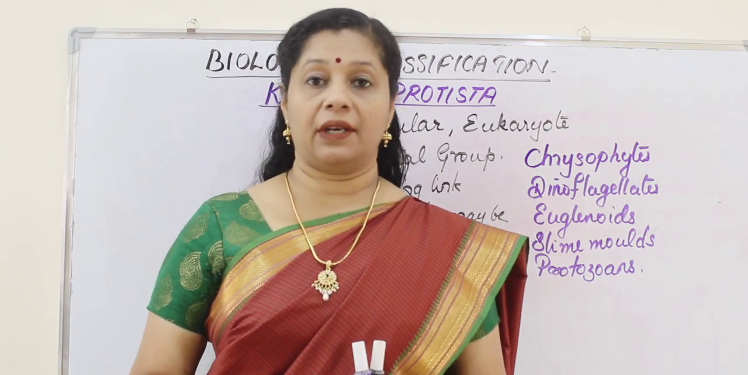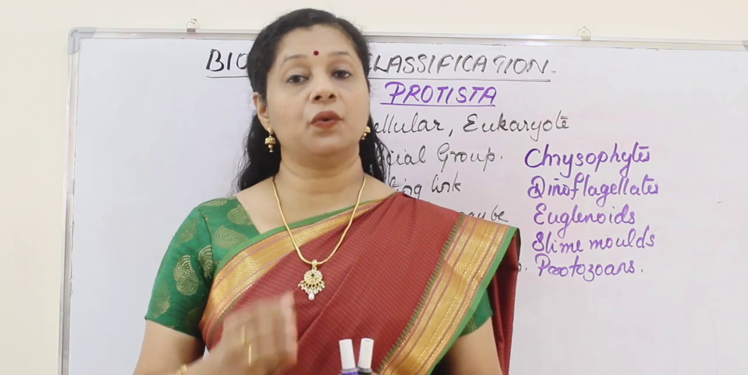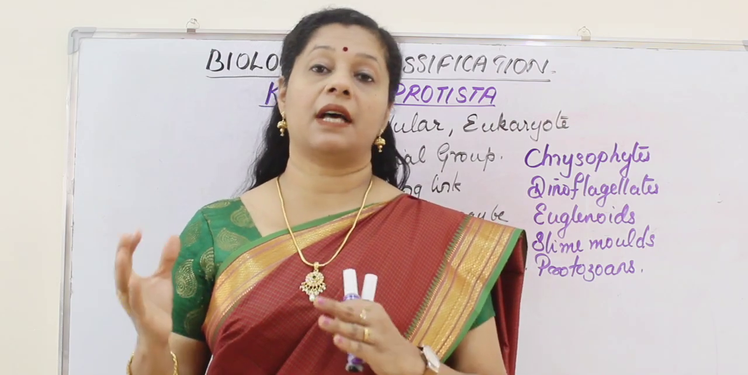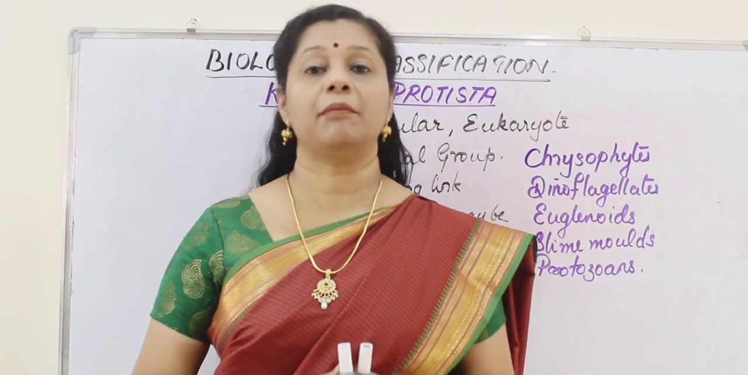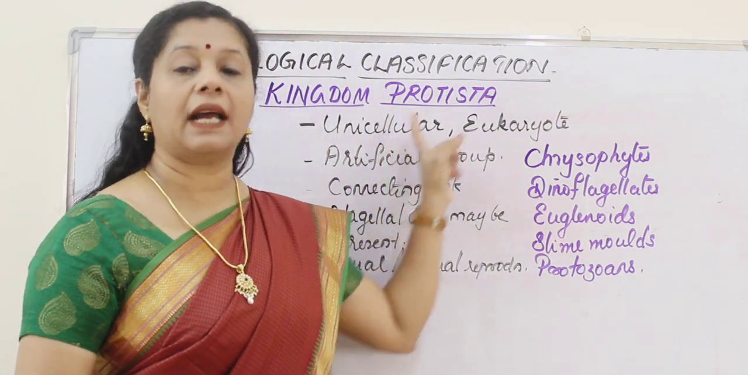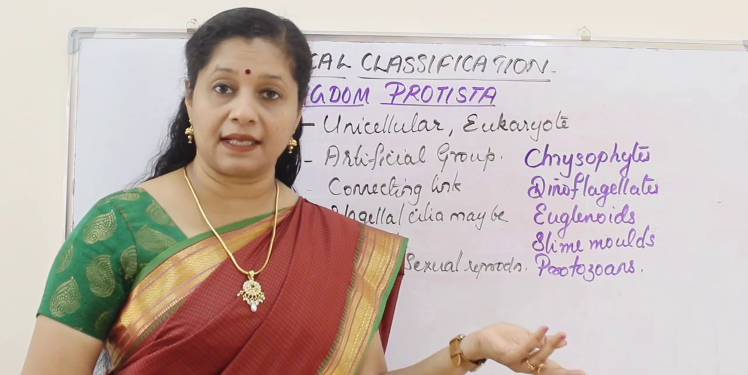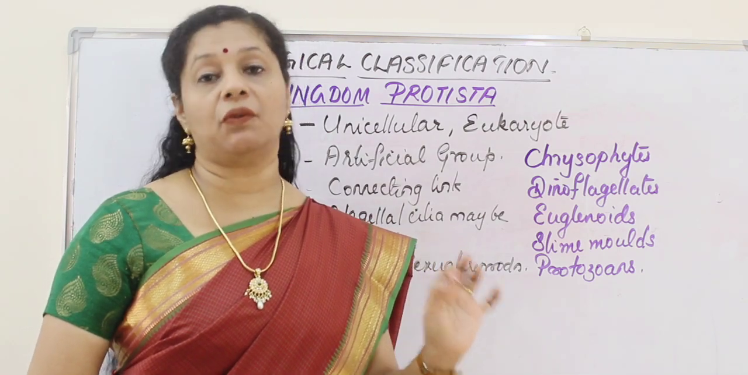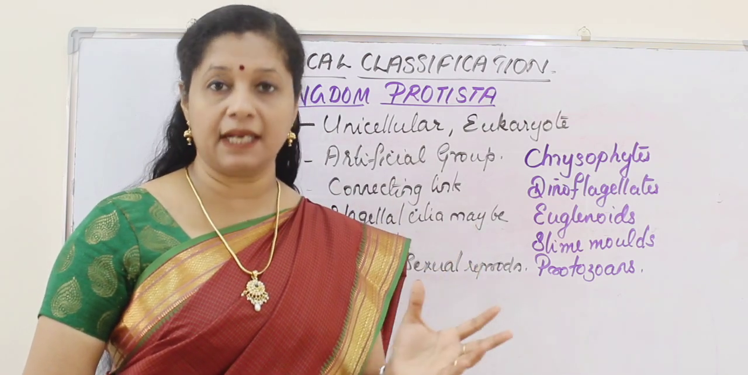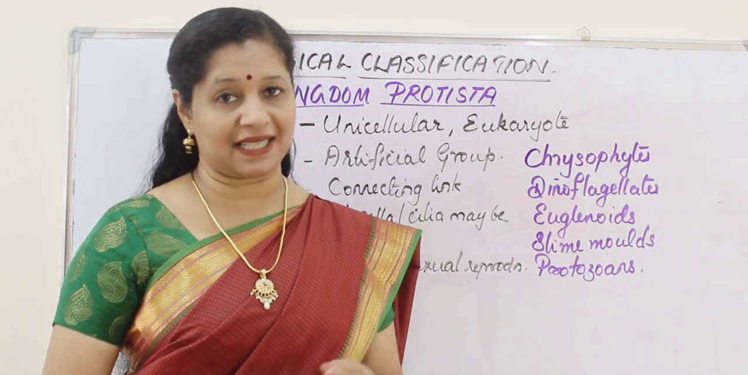But among eukaryotes, there can be unicellular or multicellular forms. So all the unicellular eukaryotes are put under the category of kingdom Protista. So what we are going to study here are unicellular and they are eukaryotes. Since they are eukaryotes, what other two features can we say? They have a well-defined nucleus, meaning a nuclear membrane is present, and membrane-bound organelles are also present in them.